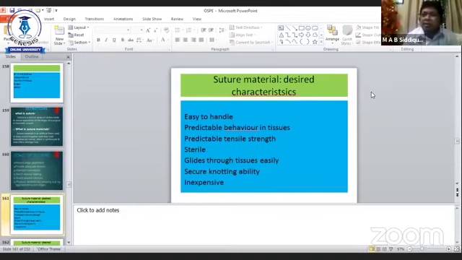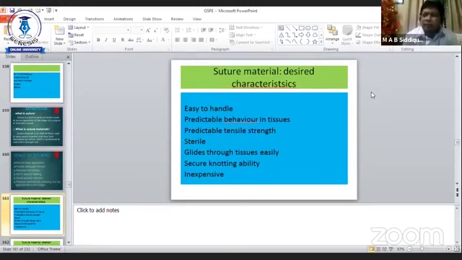So what are the characteristics of an ideal suture material? It is easy to handle, with predictable behavior in tissue. That means if the suture material does not behave well with the tissue, then it will not benefit the patient, rather it is harmful to the patient. So: predictable tensile strength, sterile, glides through tissue easily, secure knotting ability, inexpensive, and easy to handle.